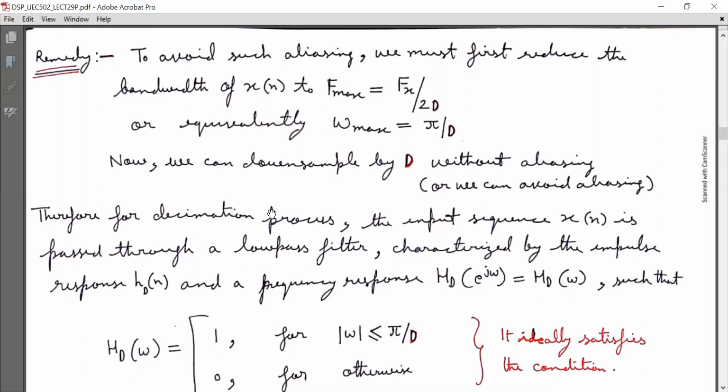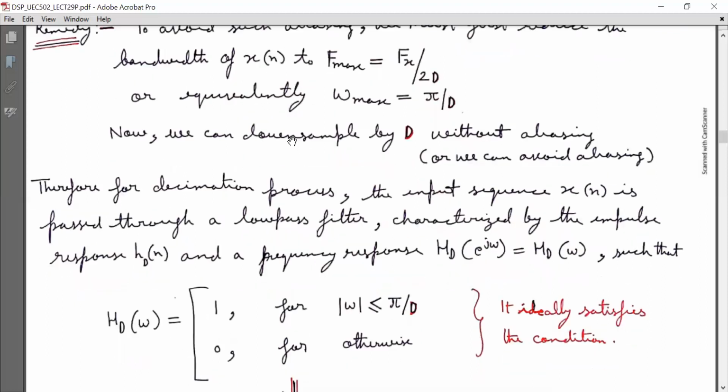So we will limit the bandwidth of x(n) first. To avoid aliasing, we will limit the bandwidth of x(n) to capital F maximum, or omega m, corresponding in the discrete domain to small omega maximum equal to pi by D. Why are we doing this? Just to avoid aliasing. So first reduce the bandwidth of the input signal x(n) to small omega maximum equal to pi by D. Now we can downsample by a factor D without aliasing.